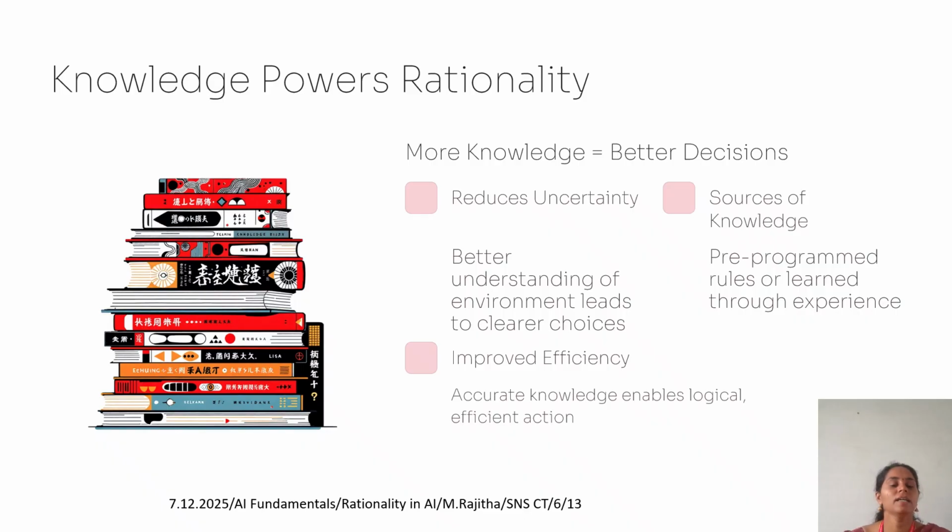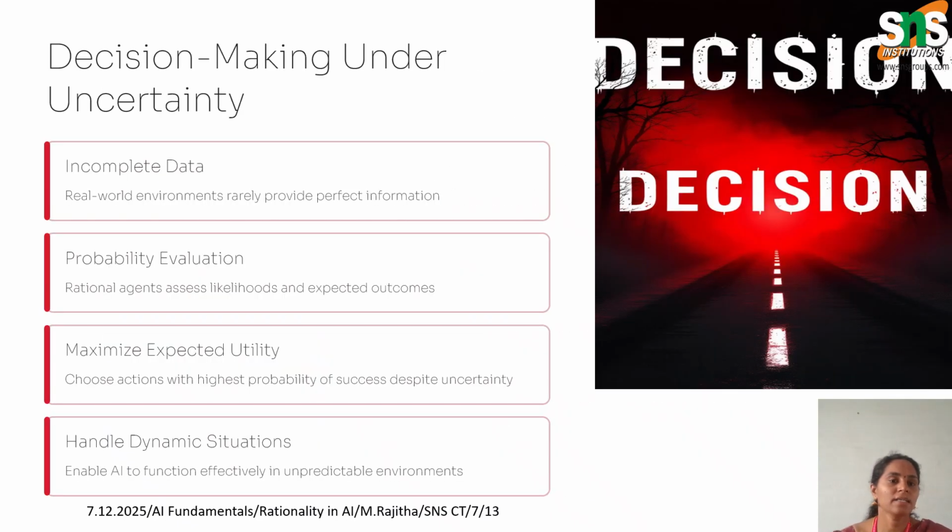Knowledge powers rationality. Rational decision making becomes stronger when the agent has more knowledge. Knowledge reduces uncertainty because the agent understands the environment. Better knowledge can come from rules created by the programmer or from learning algorithms that extract information from data. The more knowledge the agent has, the more logically and efficiently it can behave. For example, knowing traffic rules helps a self-driving car make safe decisions. Therefore, knowledge serves as the backbone of rationality and decision making under uncertainty.